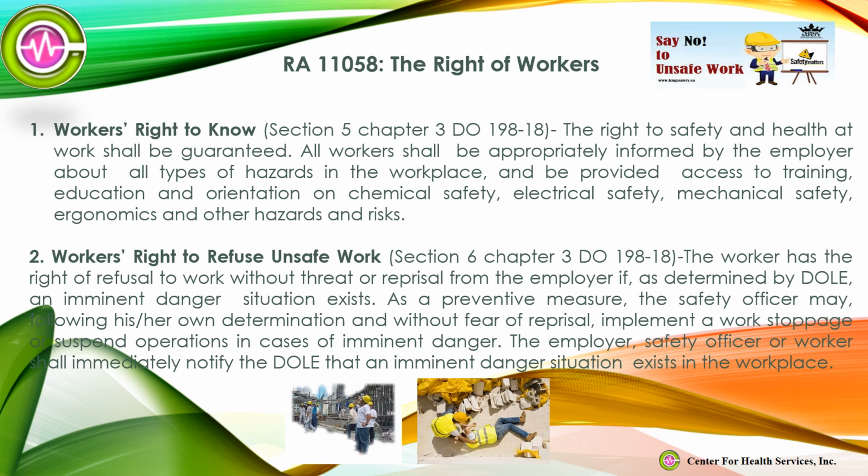All workers shall be appropriately informed by the employer about all types of hazards in the workplace, and be provided access to training, education and orientation on chemical safety, electrical safety, mechanical safety, ergonomics and other hazards and risks. 2. Workers' right to refuse unsafe work, Section 6 Chapter 3 DO 198-18: the worker has the right of refusal to work without threat or reprisal from the employer if, as determined by DOLE, an imminent danger situation exists.